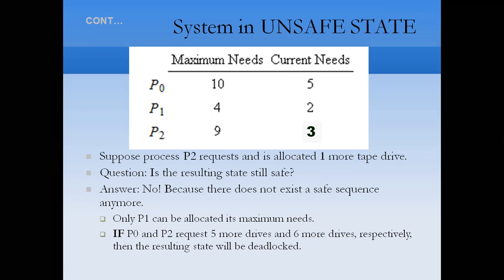In the same example, we have 12 magnetic tape drives. 5 plus 2 is 7, 7 plus 3 is 10. Among the 12, we have distributed 10 to all the processes. Only 2 tape drives are left. First, they are given to process P1. Process P1 completes its work and releases its instances, then they are given to process P0, and after P0 we can't give to process P2. So if the number of requests or the current allocation increases, then it is not necessary that the system will be in a safe state.